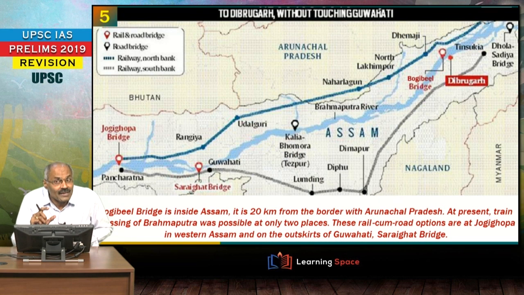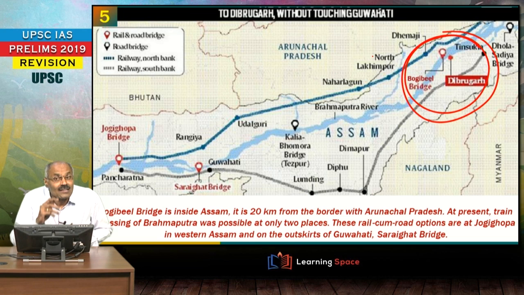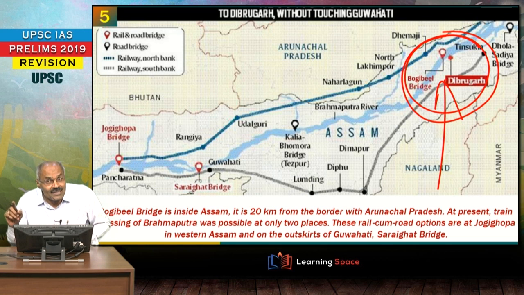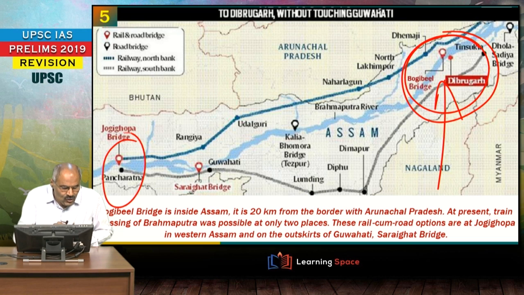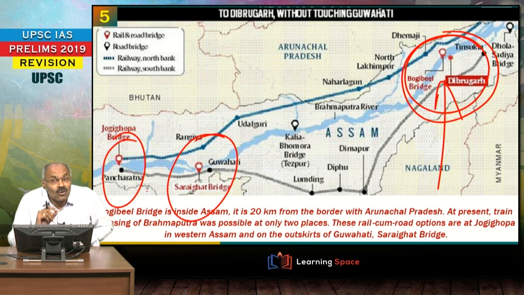Look at the most important aspect here, the longest road cum rail bridge. Recently the longest road cum rail bridge was inaugurated on the river Brahmaputra, that is Bogibeel Bridge. Bogibeel Bridge is the longest road cum rail bridge, please don't forget. And already there are 2 road cum rail bridges on the Brahmaputra River in Assam. One is Jogighopa and the other one is Saraighat Bridge near Guwahati.